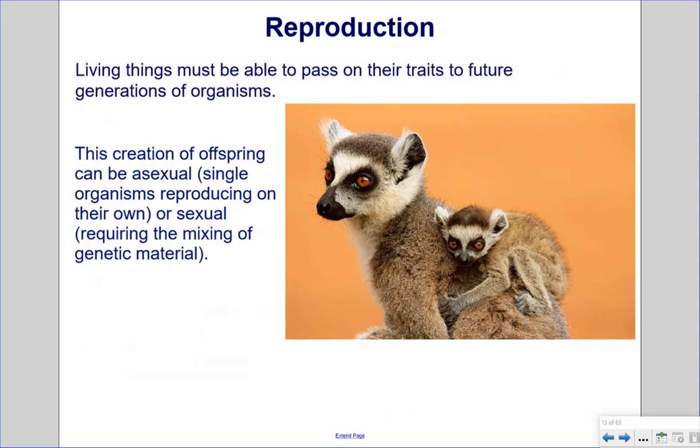Reproduction. Living things must be able to pass on their traits to future generations of organisms. This creation of offspring can be asexual, single organisms reproducing on their own, or sexual, requiring the mixing of genetic material.